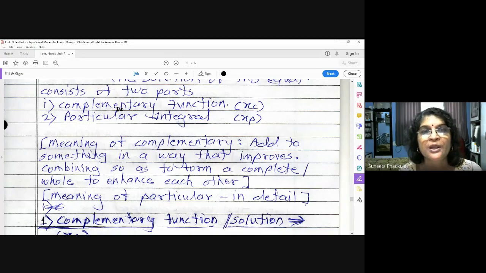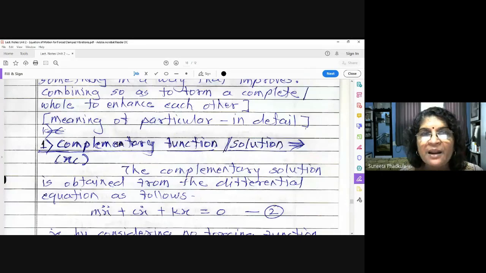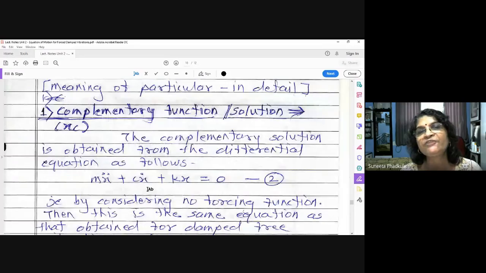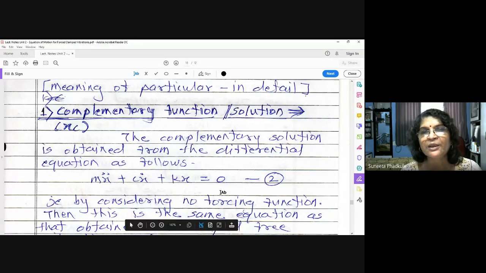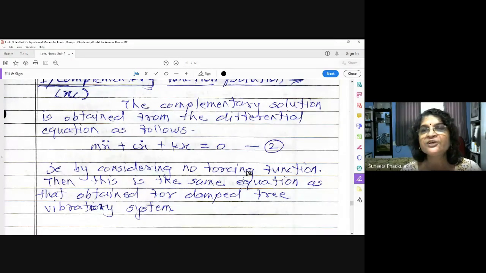Okay, so today we are going to study only the Xc part. What is the complementary solution for forced vibration? The complementary solution is obtained from the differential equation as follows: mx double dot plus cx dot plus kx is equal to 0. You see, the right hand side is 0. So this is the equation of motion for damped free vibration, by considering no forcing function. If your forcing function is 0, this is the homogeneous differential equation.